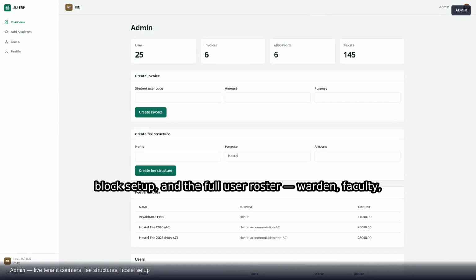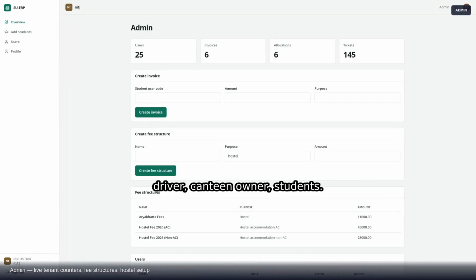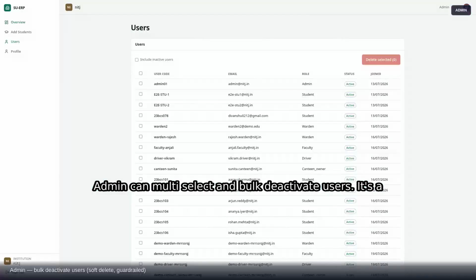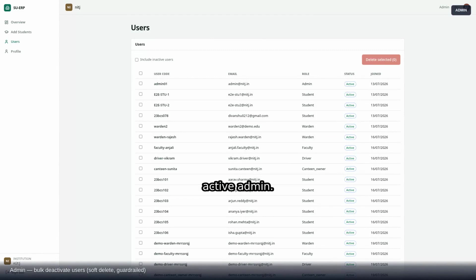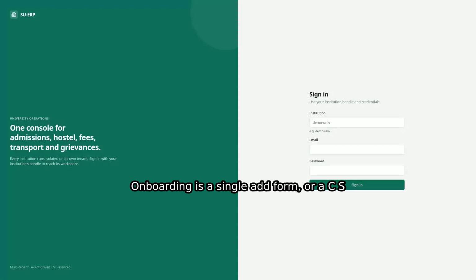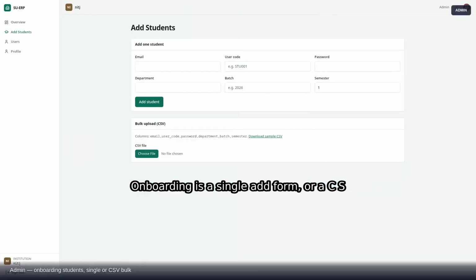Fee structure management, hostel block setup, and the full user roster: warden, faculty, driver, canteen owner, students. Admin can multi-select and bulk deactivate users. It's a soft delete, not a hard delete, so the row stays for audit. Two guardrails are enforced on the server: you can't deactivate yourself, and you can't remove the tenant's last active admin. Onboarding is a single add form, or a CSV bulk upload for a whole cohort in one shot.